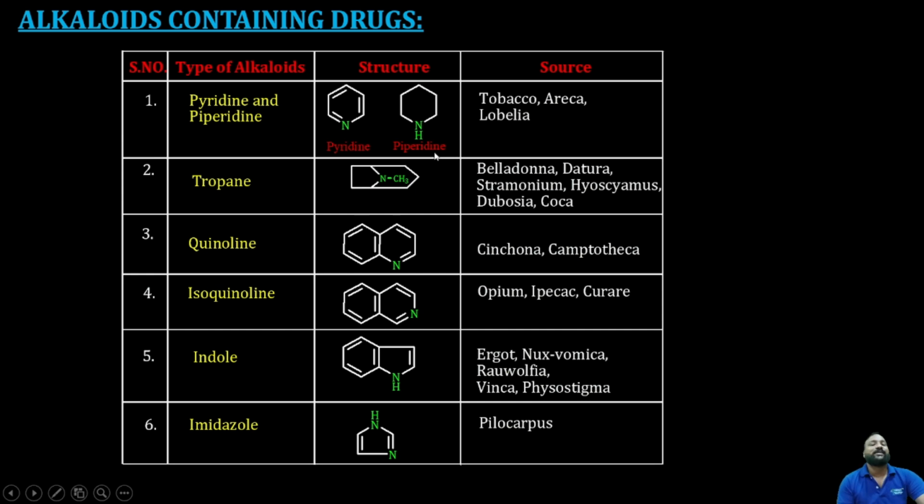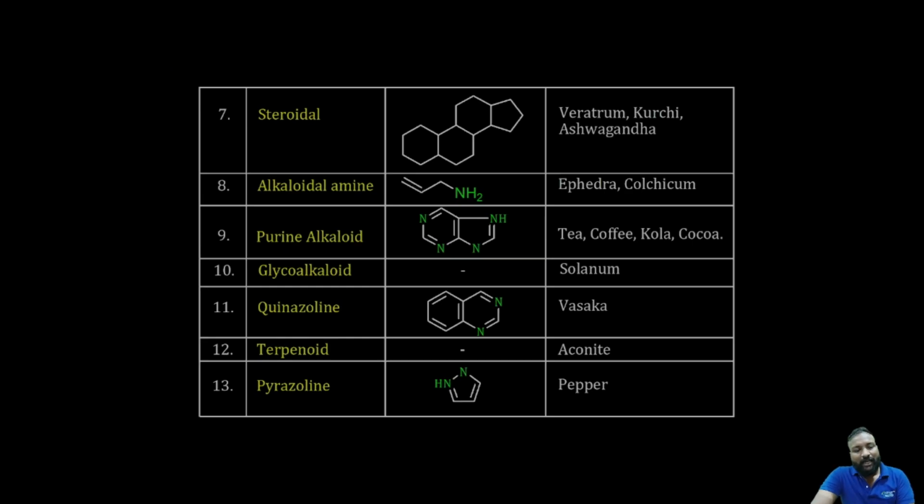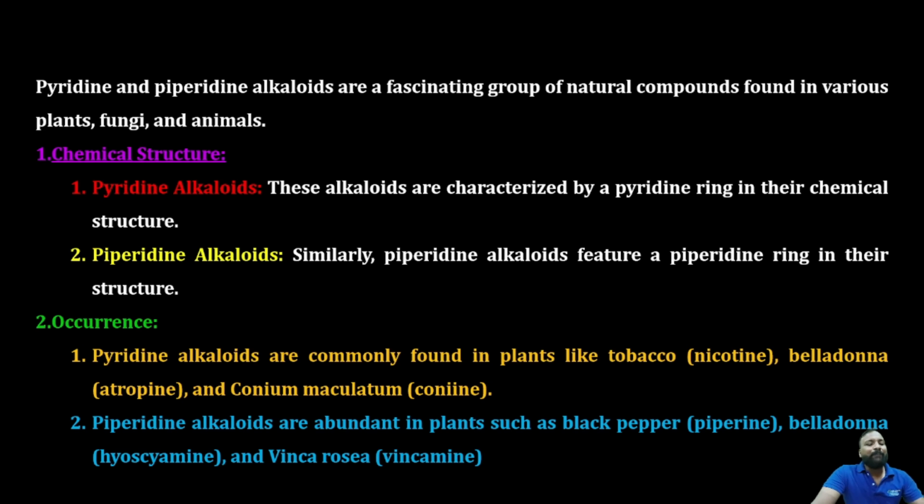All the alkaloids which contain the pyridine structure are pyridine alkaloids, and those consisting of piperidine are piperidine alkaloids. But each type of ring, each type of structure possesses different properties because of slight variations. Undoubtedly, the pyridine alkaloids consist of the pyridine nucleus.